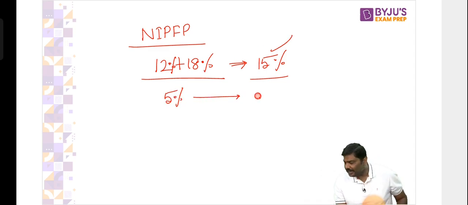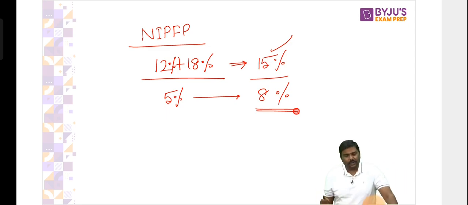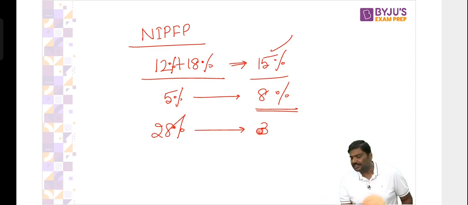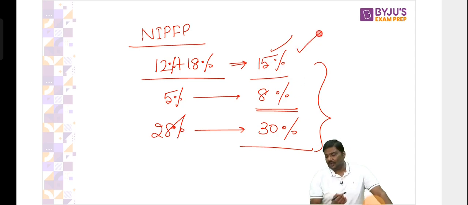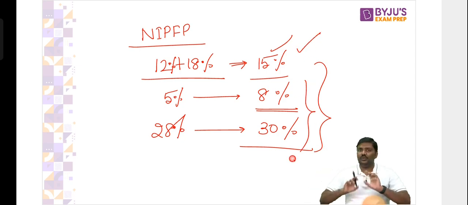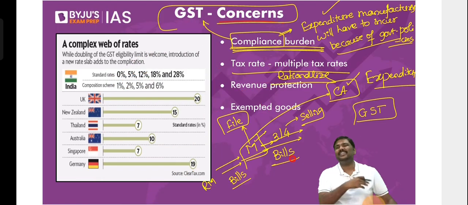5% is there, increase it to 8%. 28% is there, increase it to 30%, so that whatever revenue loss you're going to incur here, you can recuperate. You can basically collect those particular revenues. So remember the recommendation also. Don't always say these are the problems. Give way forward also. Give recommendations also.